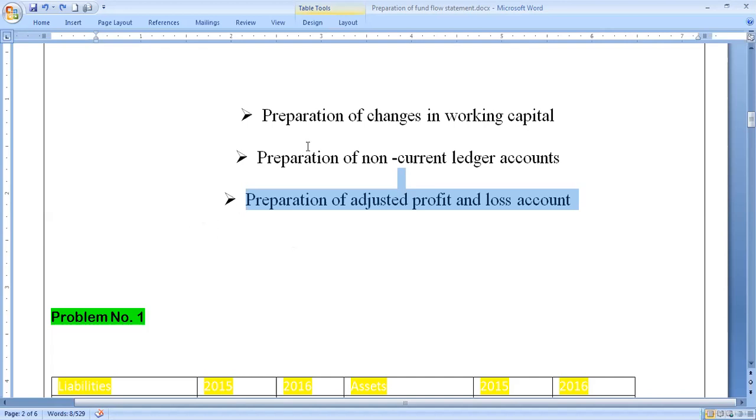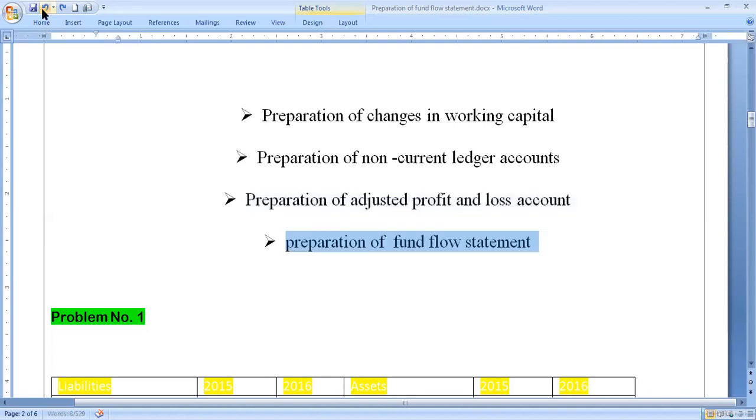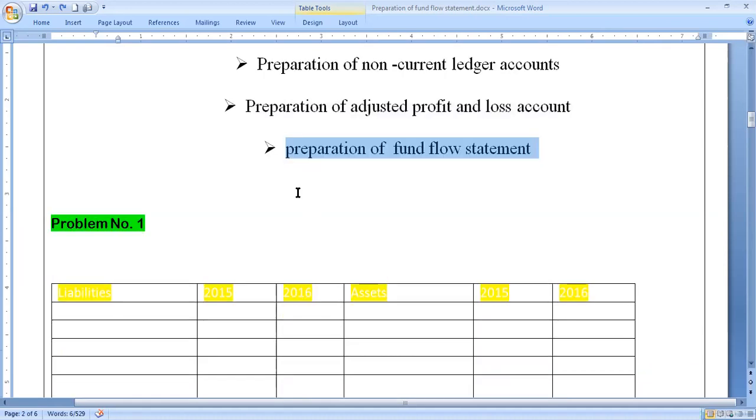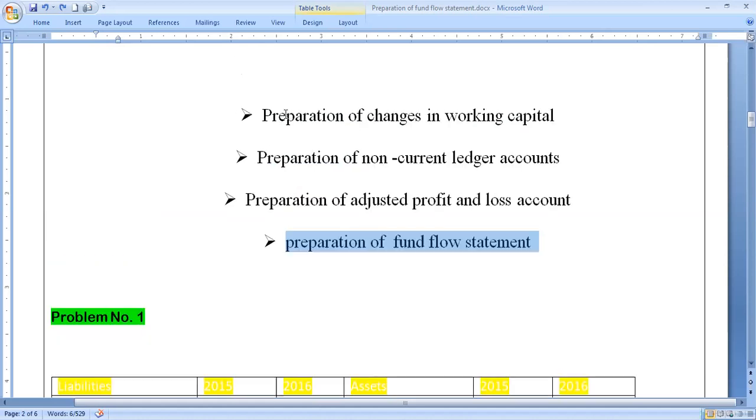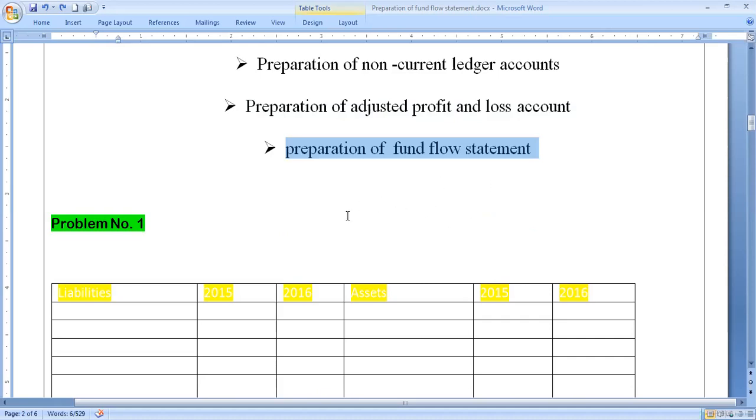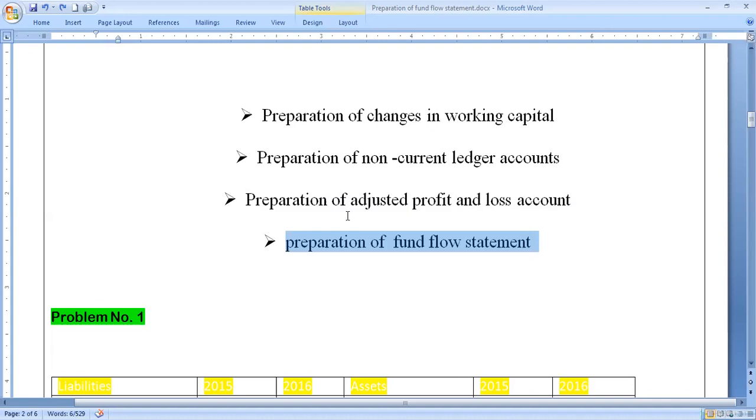Then after having prepared all these stages like working capital, opening non-current ledger accounts, and ascertaining funds from operation or loss from operation, the last, final stage is very easy, that is preparation of this fund flow statement. Already we have followed all the stages wherein we have ascertained some values and items, and the same items we can take into consideration while preparing this fund flow statement. So likewise, usually the management accountant follows these stages, and at the end we can prepare the fund flow statement.